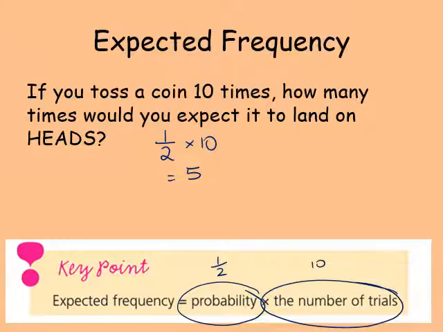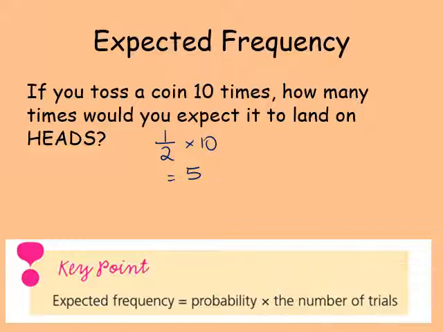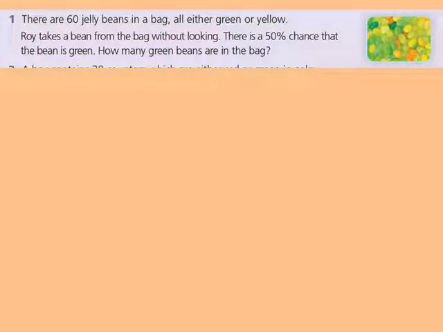Okay, so what I'd like you to do now is take that key point down into your copy. Pause the video if you need to. So I'm going to go through this question as an example, and then there are 2 more on the next slide for you to do. There are 60 jelly beans in a bag, all either green or yellow. Rye takes a bean from the bag without looking. There is a 50% chance that the bean is green. How many green beans are there in the bag? So how many, if you were to take them all out, how many would you expect to be in the bag?